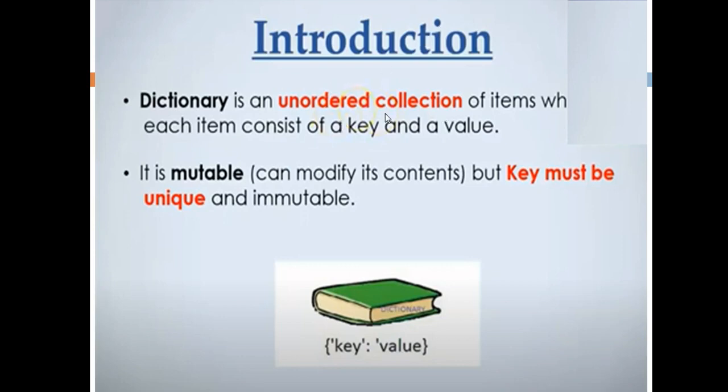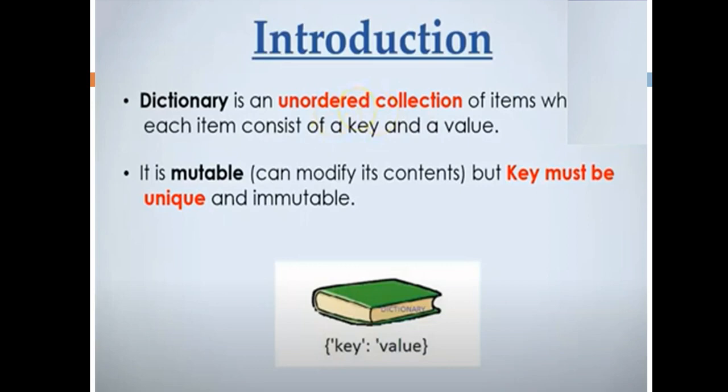Here it is unordered, means what? Suppose for example I want to store m1, m2, m3 as keys. It is not necessary that after m1 I have to write m2. Even if you want to write the keys as well as their marks obtained: m1 is a key, 10 is the marks, m2 is a key, 20 is the marks, m3 is the key, 30 is the marks. Since it is unordered, when you display the elements of a dictionary, it is not necessarily displayed in the order in which you have stored them, though it may be.